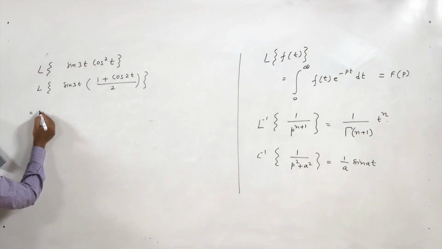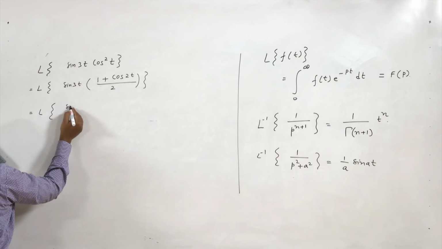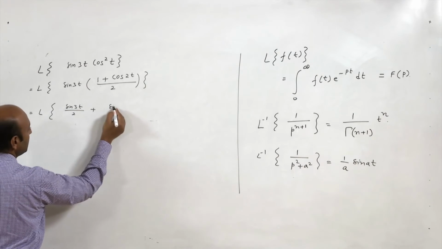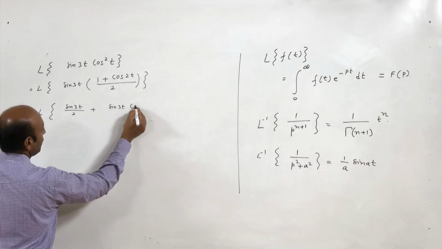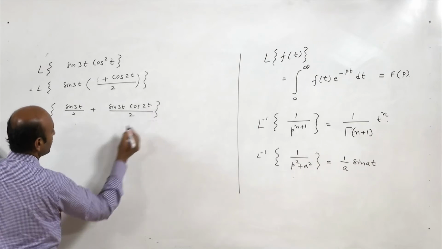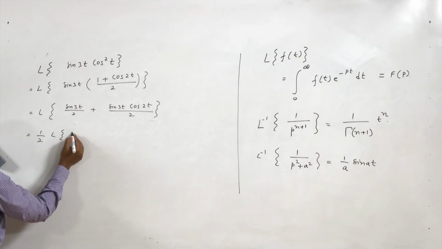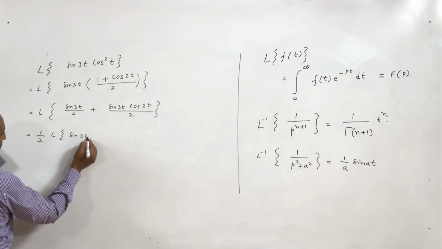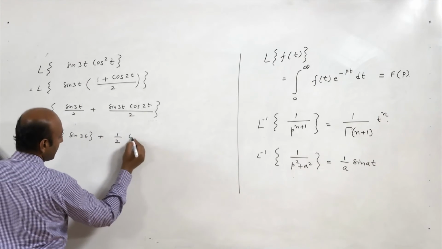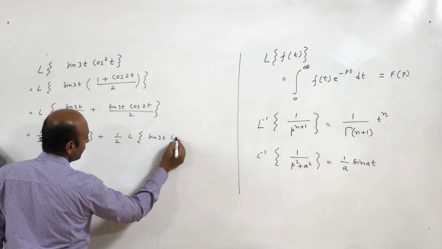Now this is nothing but Laplace transform of sin 3t upon 2 plus sin 3t into cos 2t upon 2. This can be written as 1 by 2 Laplace transform of sin 3t plus 1 by 2 Laplace transform of sin 3t into cos 2t.